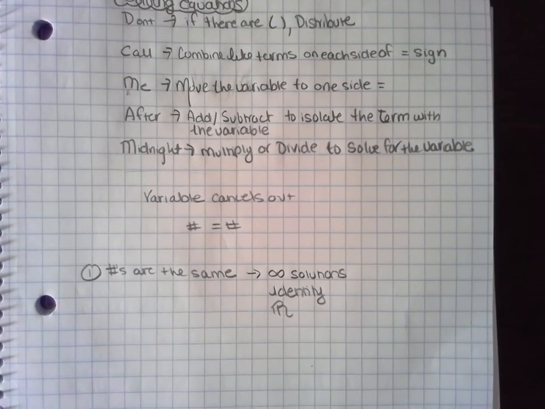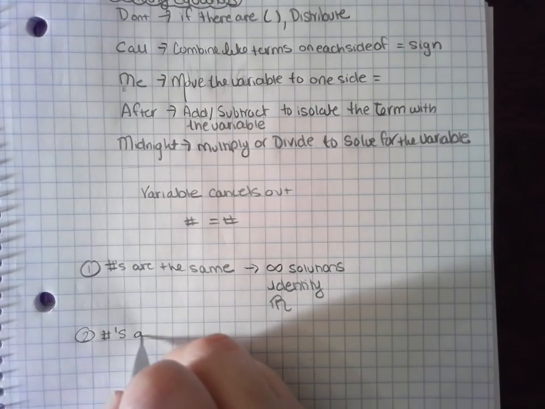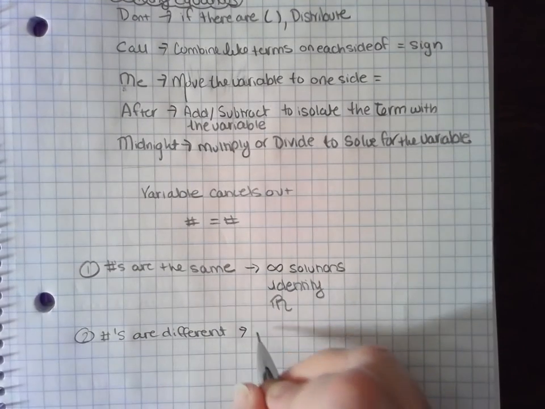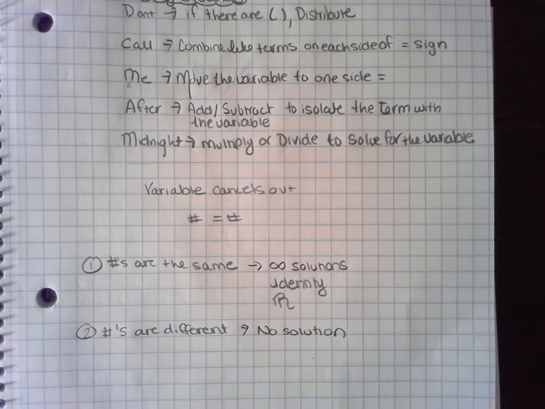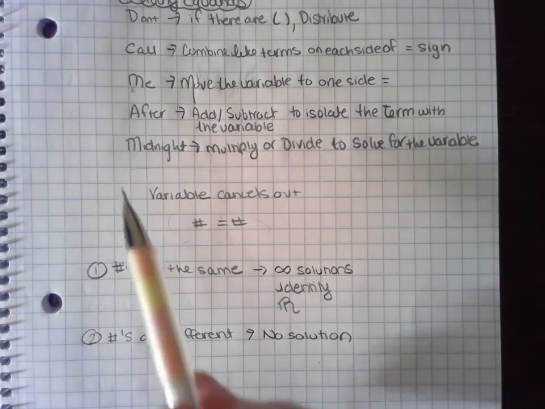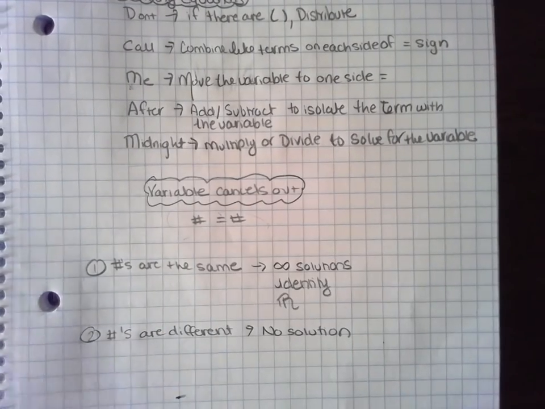Now, the other time is when the numbers are different. And when we do that, that means there is no solution. That means there's no number that I could put in on both sides of that equation and make it work out. So, as we go into these problems from here, I want you to make sure you're aware of that. So those are the possible solutions when the variable goes away and you have a number is equal to another number.